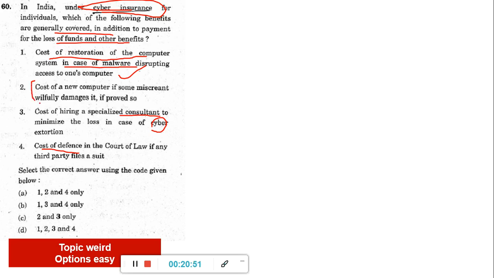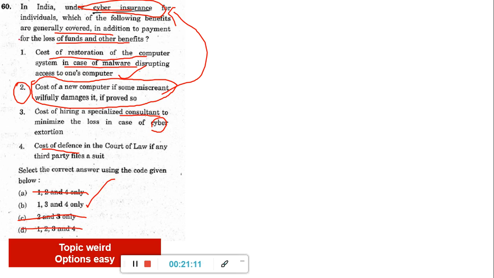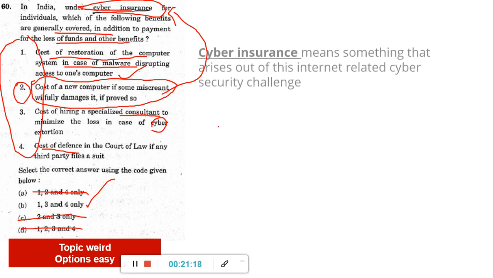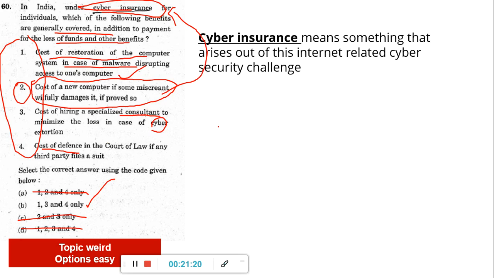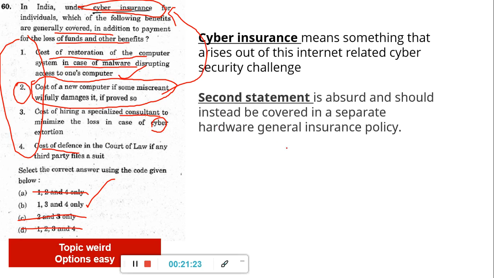But see this one, cost of a new computer if someone willfully damages it. Meaning suppose your neighbor comes to your house and simply damages your computer, you cannot go and claim cyber insurance. So this is a blunder statement, and this is the only thing UPSC was checking. Eliminate 2, and eliminate 2. So you get the answer as 1, 3, 4. So always, as I told, when 4 statement types are there, there will be one clue hidden in that. You have to find it out and you will get the answer easily. Cyber insurance means something that arises out of an internet-related cyber security challenge. The second statement is absurd and should instead be covered in a separate hardware kind of policy.